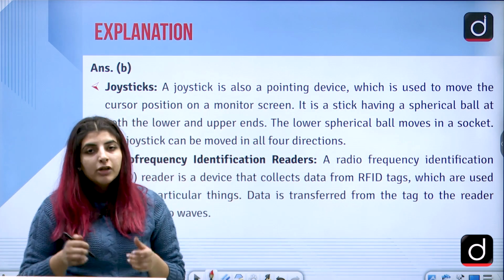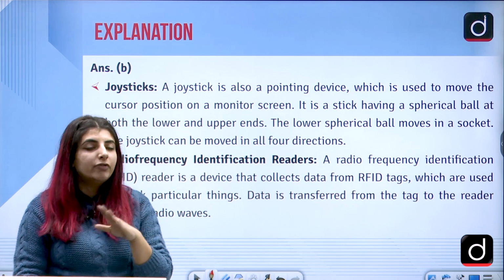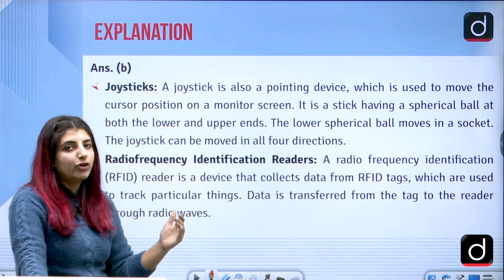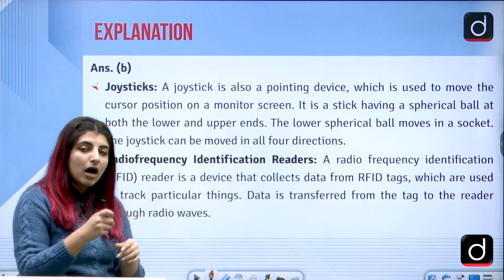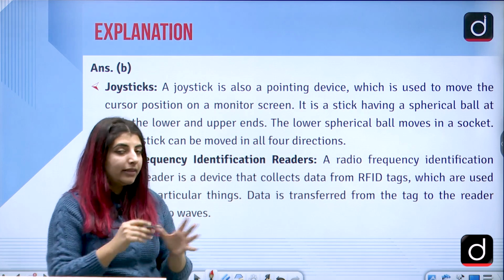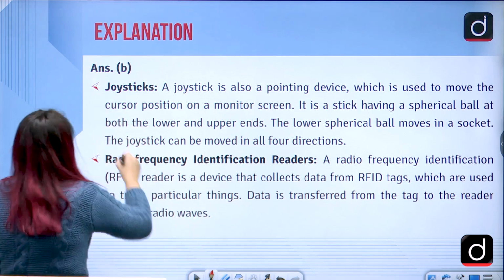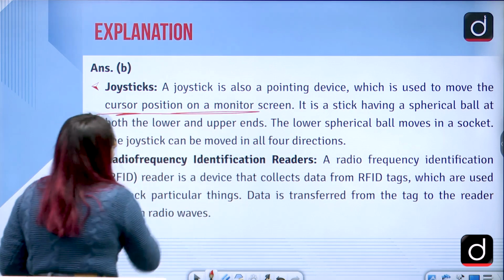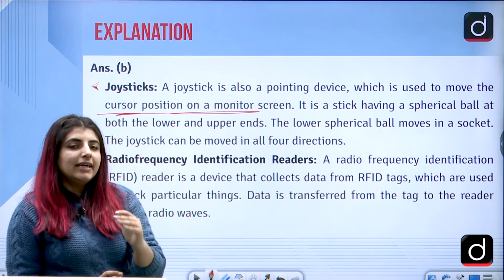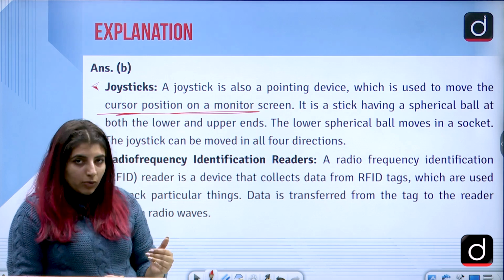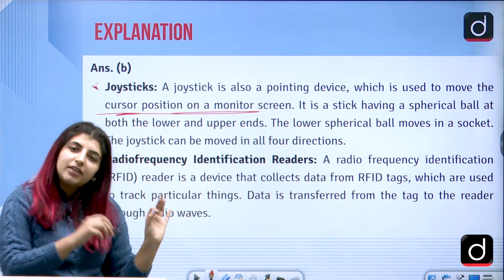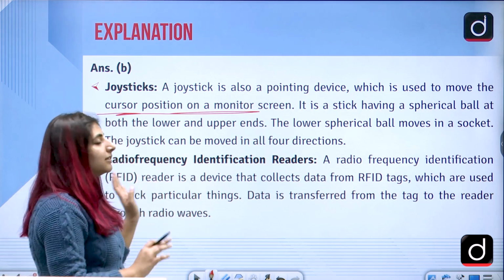Some of you, if you would have used a PlayStation or something like that, you would have seen the controllers which are there. So after the class, you can Google what a joystick is and you will be able to understand how it is a device which has a pointing head there, right? And it is used to move the cursor position on a monitor screen. So basically, a joystick is somewhat like a mouse, but it is more flexible in nature and it is also used for the same purpose as a mouse is.